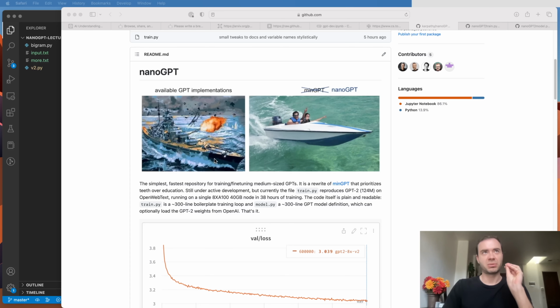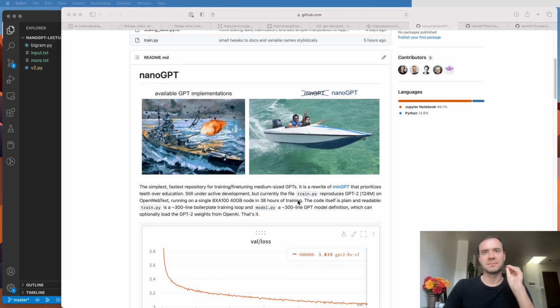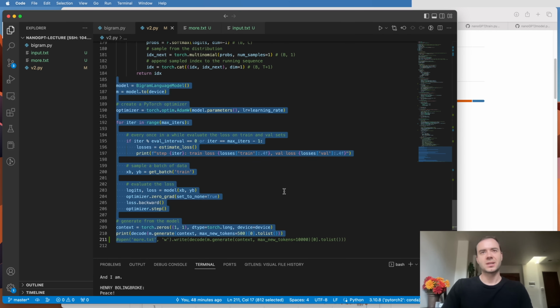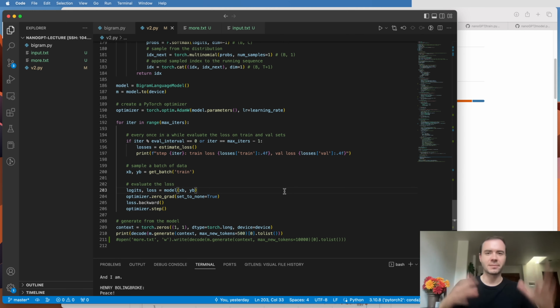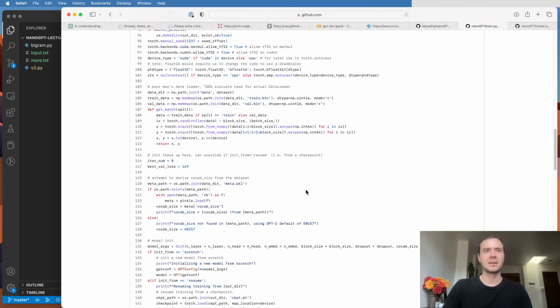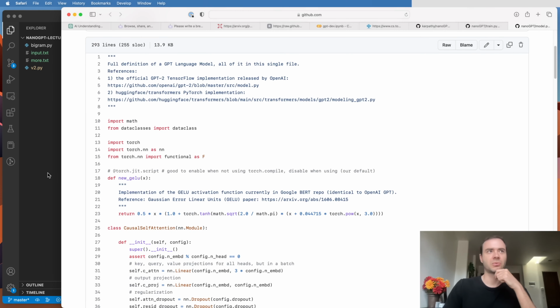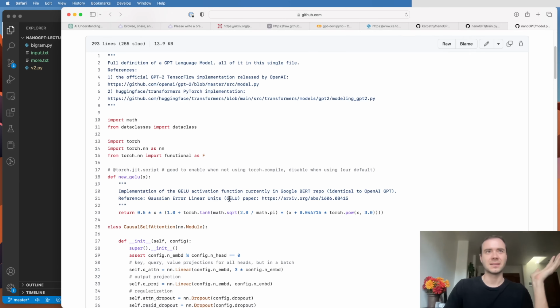Okay, so now I wanted to do a very brief walkthrough of NanoGPT, which you can find on my GitHub. NanoGPT is basically two files of interest: train.py and model.py. Train.py is all the boilerplate code for training the network. It is basically all the stuff that we had here, the training loop. It's just a lot more complicated because we're saving and loading checkpoints and pre-trained weights, decaying the learning rate, compiling the model, and using distributed training across multiple nodes or GPUs. So train.py gets a little bit more hairy and complicated, with more options. But model.py should look very, very similar to what we've done here. In fact, the model is almost identical.